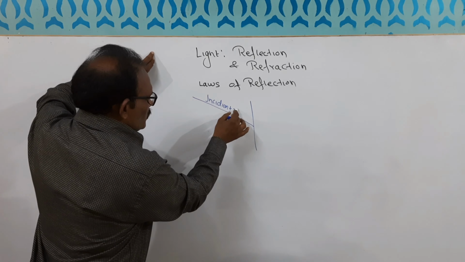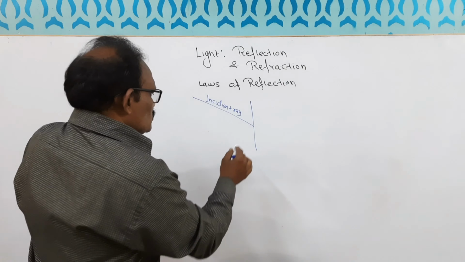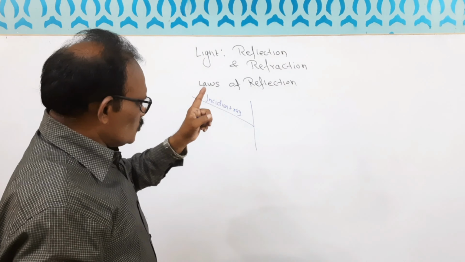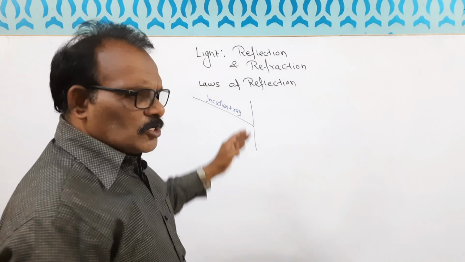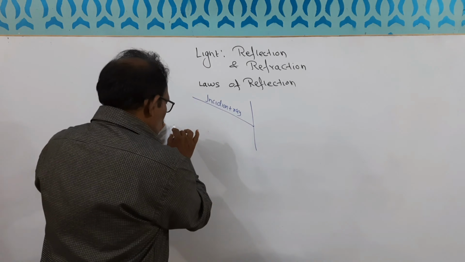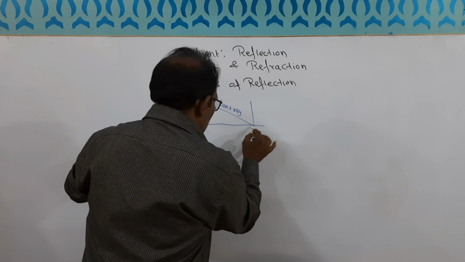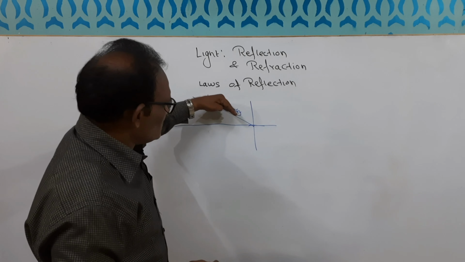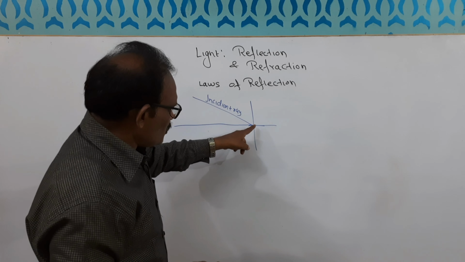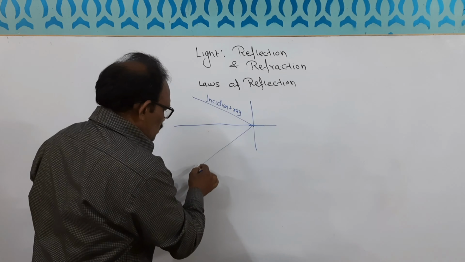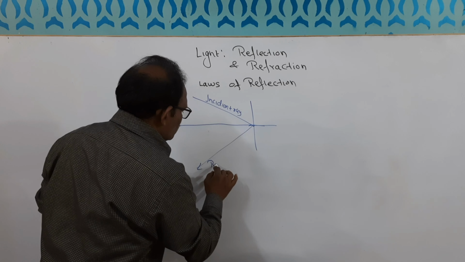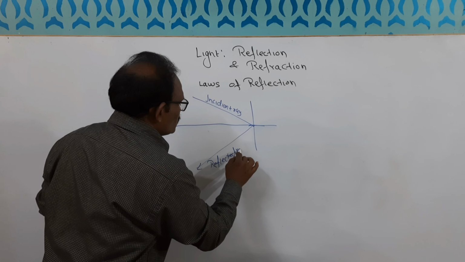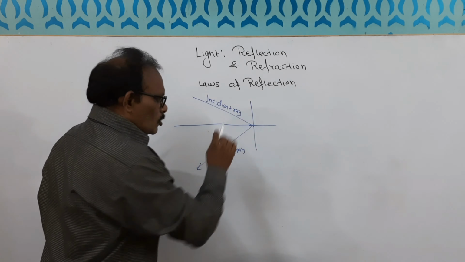This is the point where it reflects back. At that point we make a normal, perpendicular. This is the normal line. When the incident ray touches the plane, it reflects back. This ray is called the reflected ray, and this line is the normal line.